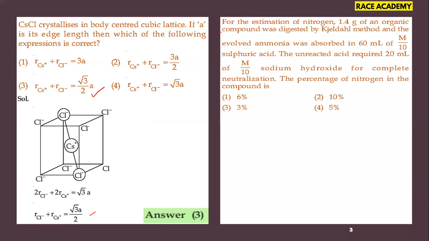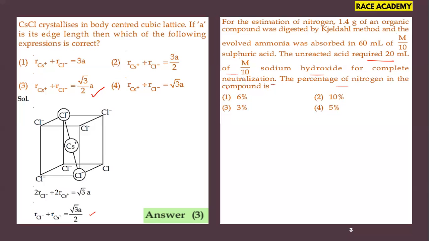Next question. For the estimation of nitrogen, 1.4 grams of an organic compound was digested by Kjeldahl's method, and the evolved ammonia was absorbed in 60 ml of M by 10 sulfuric acid. The unreacted acid required 20 ml of M by 10 sodium hydroxide for complete neutralization.